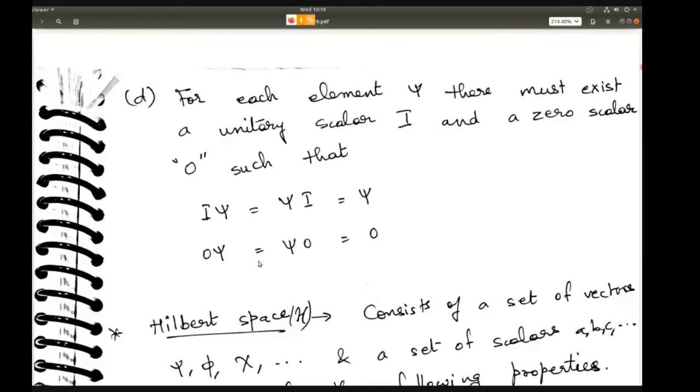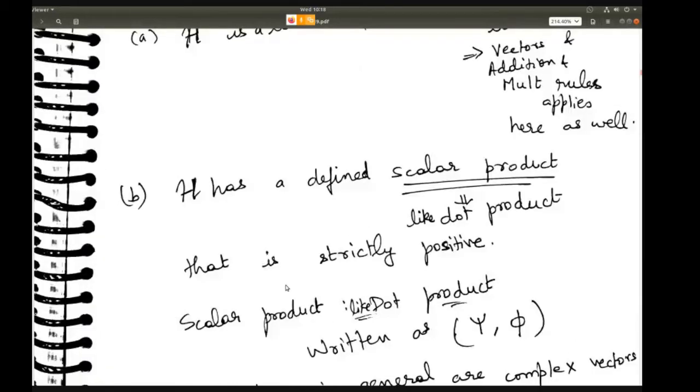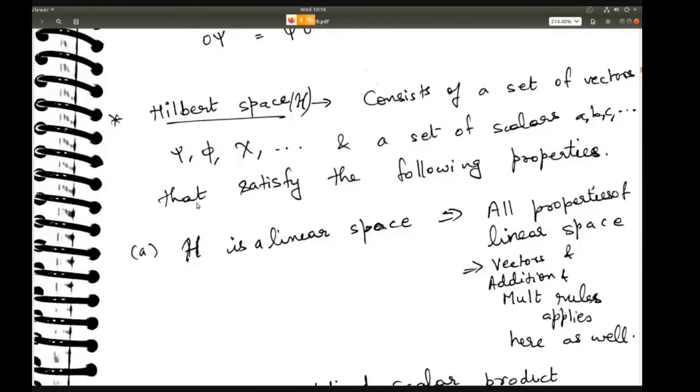Okay. So now let us look at a space called Hilbert space, which encompasses the linear vector space. So linear vector space is part of Hilbert space, but Hilbert space has some extra properties in addition to the properties of the linear vector space. Okay. So Hilbert space consists of a set of vectors. Again you have same set of vectors, set of scalars. So set of vectors could be psi, phi, chi, right? All the wave functions. And set of scalars could be a, b, c, the constants that satisfy the following properties.